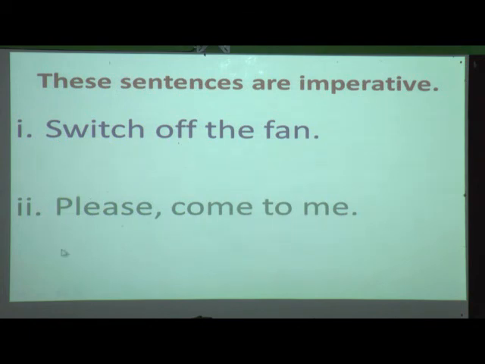Now we will move on to the second example. What is that? Please come to me. Yes, again I will repeat, please come to me. Here we can see that someone is requesting the other person. So this is a request and this sentence comes under imperative sentence, and it also begins with a capital letter, ends with a full stop.